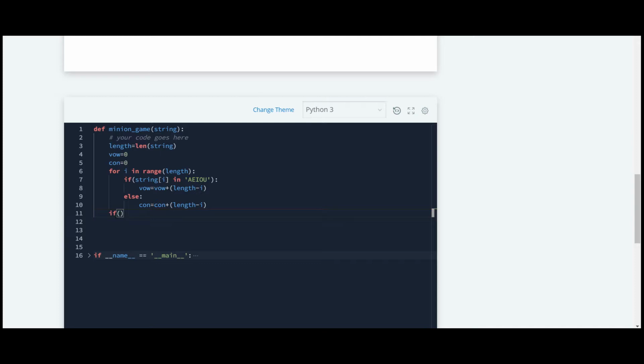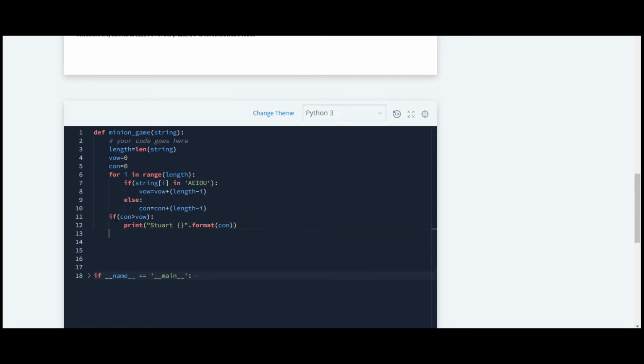So we have to print his name, Stuart, and then we have to print his score also. So we are using formatted print over here, consonant. And now we'll write the else if condition.